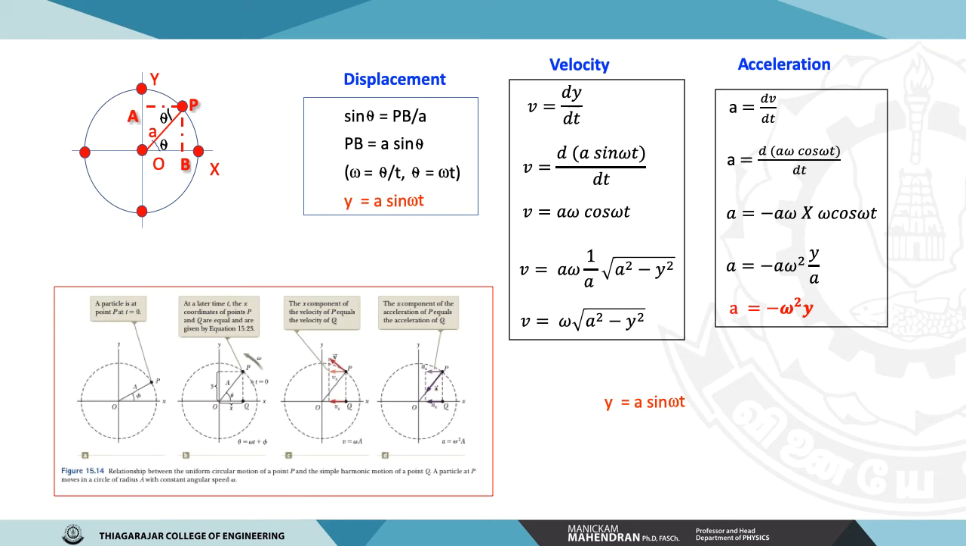Now look at the beauty of this equation. The acceleration equation shows, as I told in the previous slide, that acceleration is directly proportional to the displacement. Here a is the acceleration and y is the displacement. Therefore, whenever you start oscillating a pendulum or the baby cradle, it will start moving from one point to your left side, another point to your right side, and to your left and to your right.